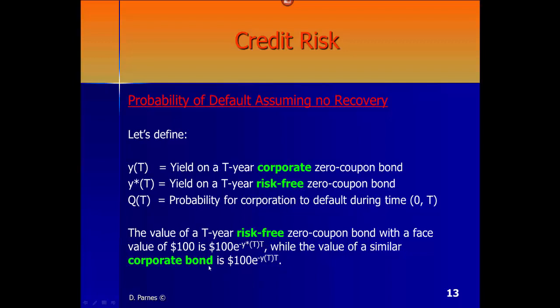While the value of a similar corporate bond, we're going to simply discount it by the interest rate of YT. YT is associated with the corporate, Y star T is associated with the risk-free. Every time we're using the continuous discounting method.